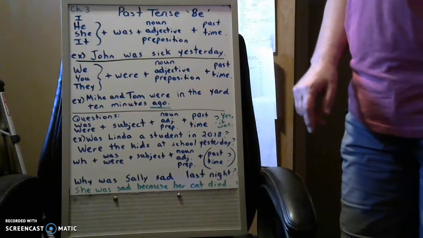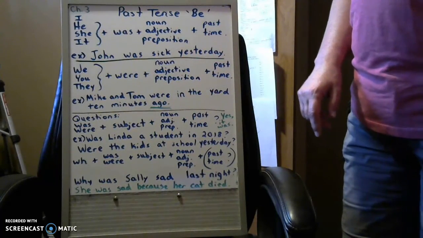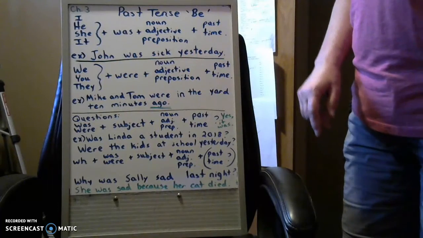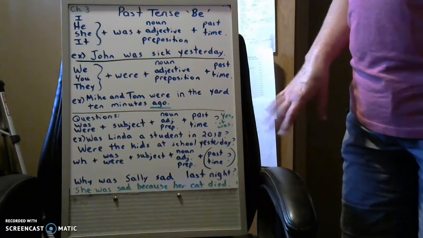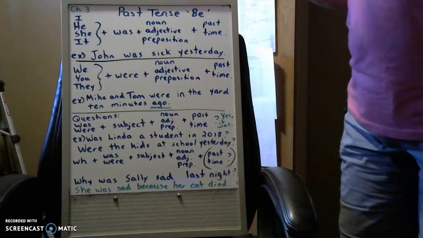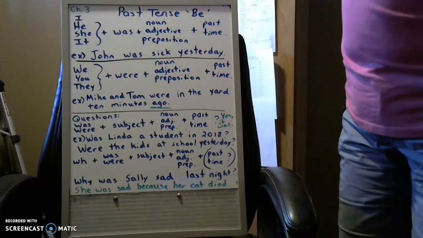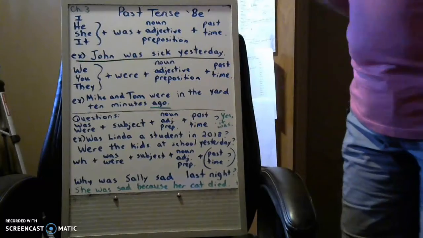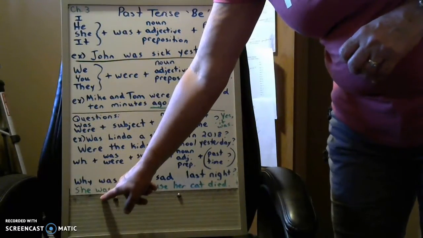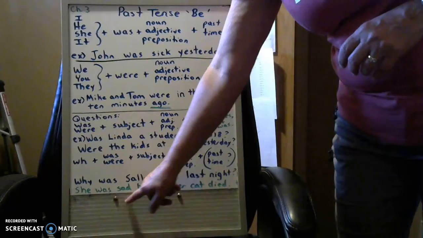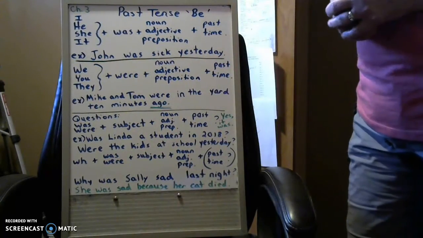So do not write a sentence that starts with because, or you're probably going to end up with an incomplete sentence, right? That's just for speaking, okay? So if you're asked to write a sentence, and you usually are in school, you have to say subject, she, verb was, sad, and then this part, because her cat died.